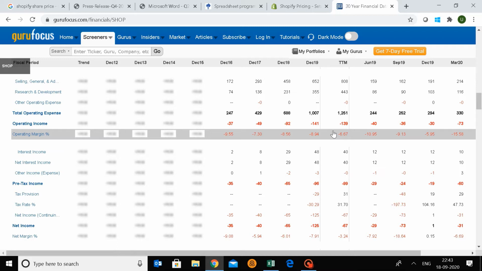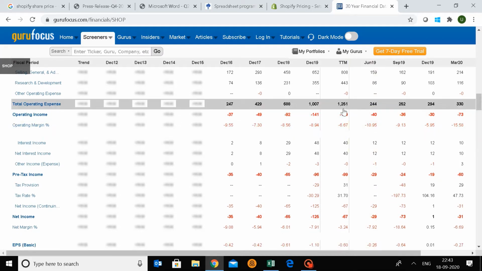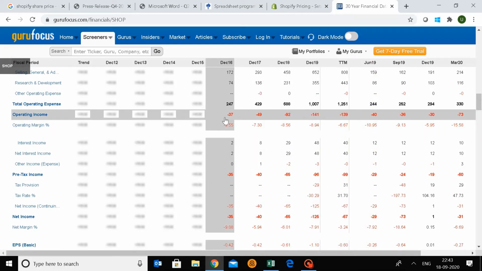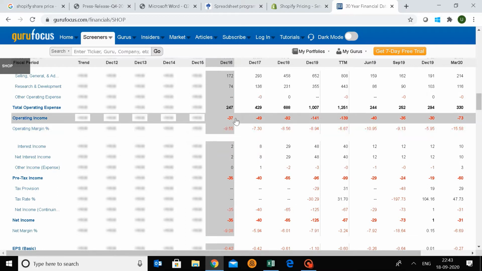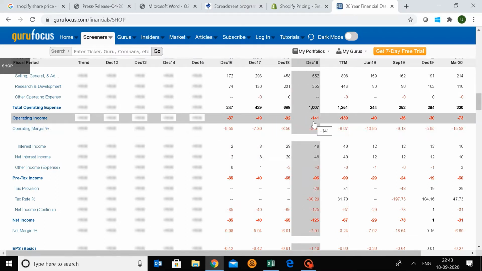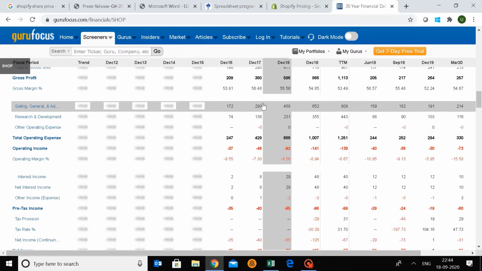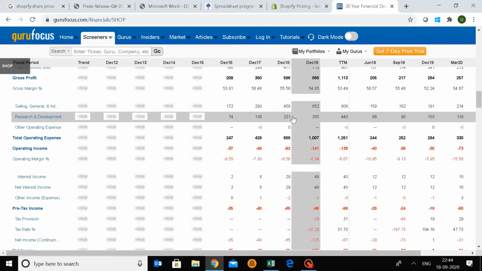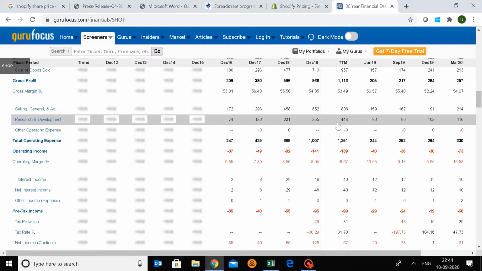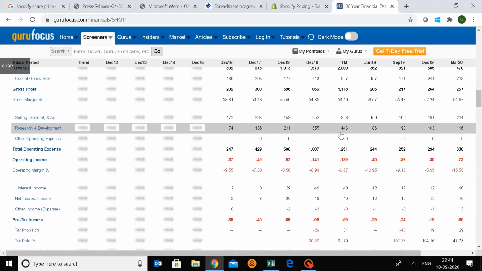And then we look at them, and look at this, the company has basically increased its losses as it has increased its revenues. The reason is simple, it is incurring R&D expenditure. As it goes ahead, it is incurring more and more research and development. So if Shopify continues growing at this level, it doesn't make sense for people to invest in this company, because if you remove this research and development expenditure, the company has operating profits, right?